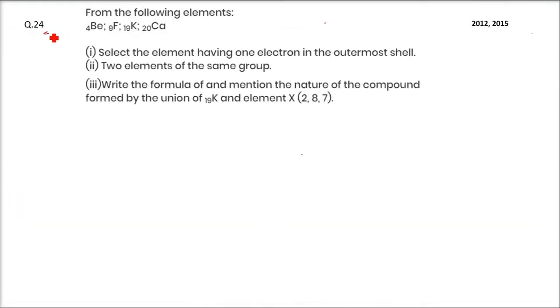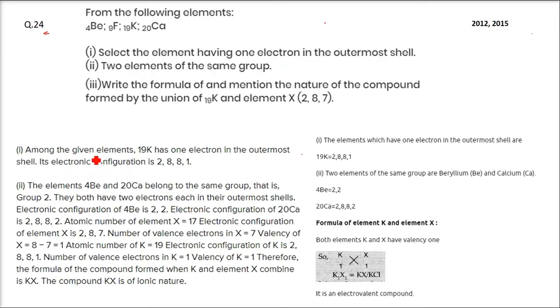From the following elements, question number 24. From the following elements, beryllium, F, K, Ca, select the element having one electron in the outermost shell. So among these given elements, this one has one electron in the outermost shell. The electronic configuration is like this, 19 it is. So 2, 8, 8, 1, that is 10, 8, 18 plus 1, this is 19, right?